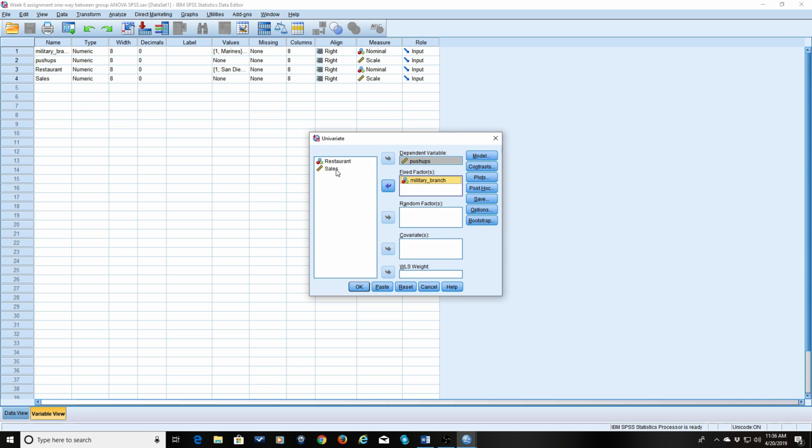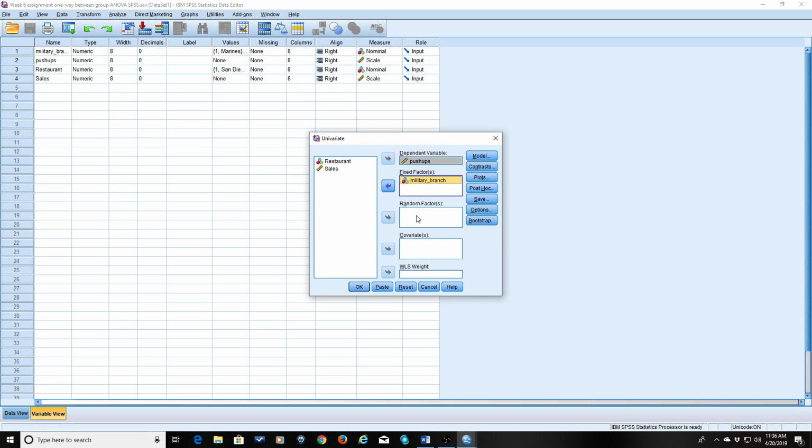And then later you guys are going to do the restaurant and sales by yourself. So keep in mind when you do this, I'm not going to tell you which one of these is the dependent variable and which one is the independent variable. Remember, the independent variable has to be nominal or ordinal, and the dependent variable has to be continuous. And in SPSS, scale is continuous data. Okay?